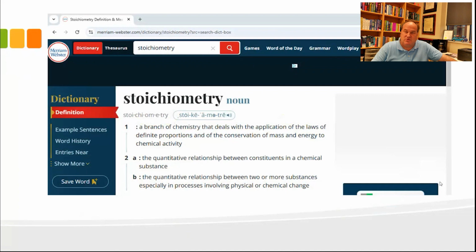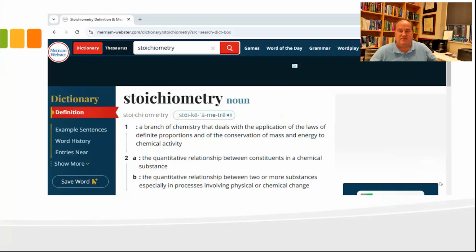And definition number two is the quantitative relationship between two or more substances, especially involving physical or chemical change.